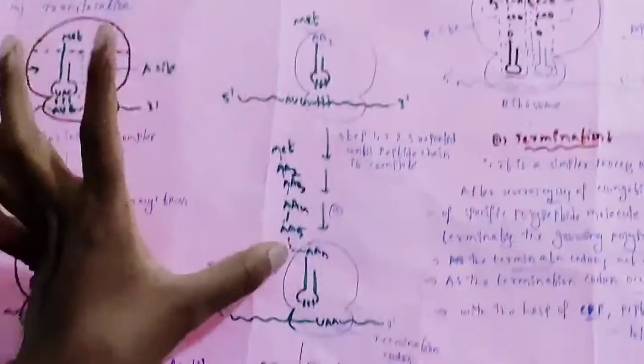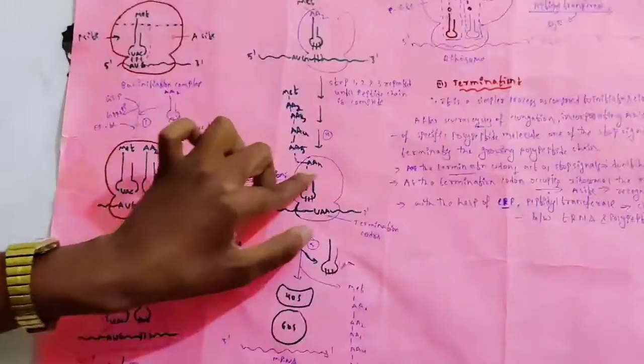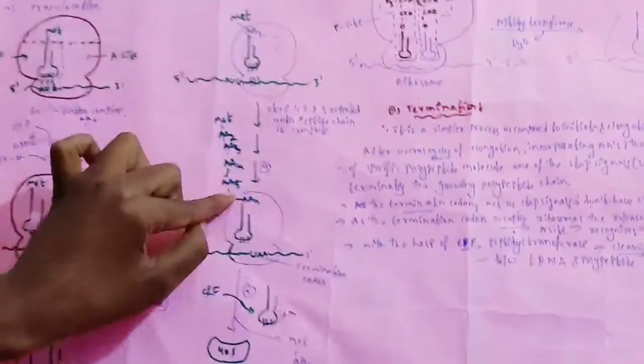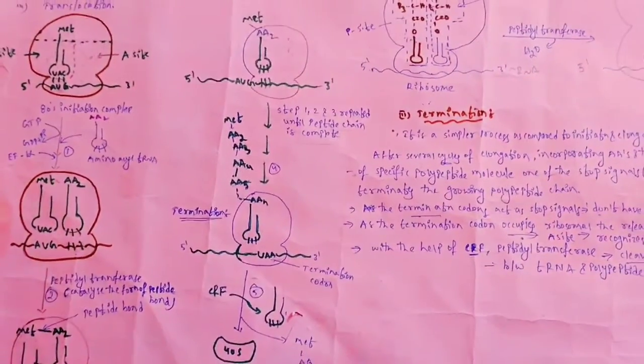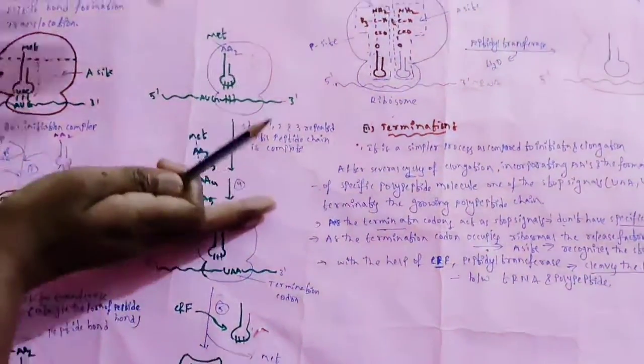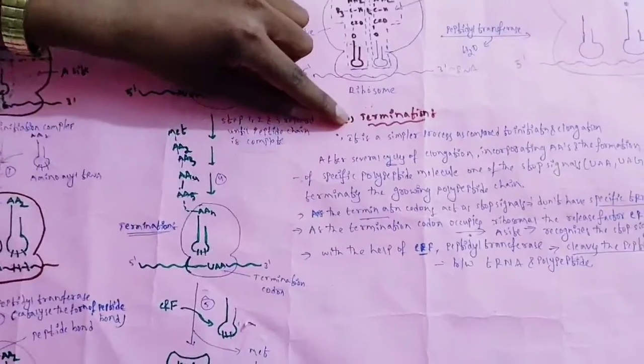Up to this is known as elongation, up to formation of the peptide chain. The peptide chain is increasing every time, right? This is known as elongation, meaning increasing. Next, what is next after elongation? Termination.